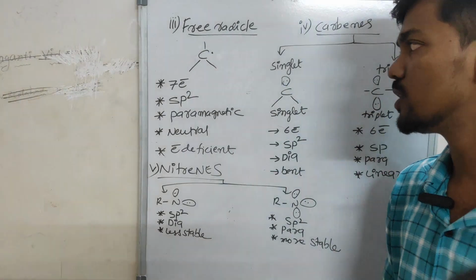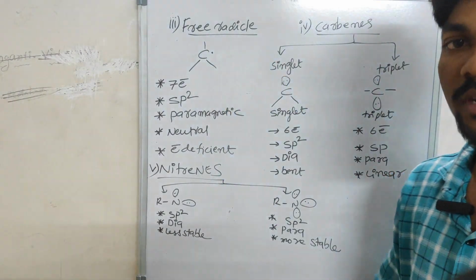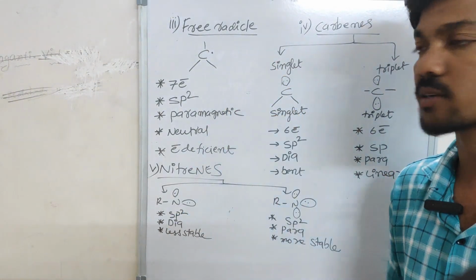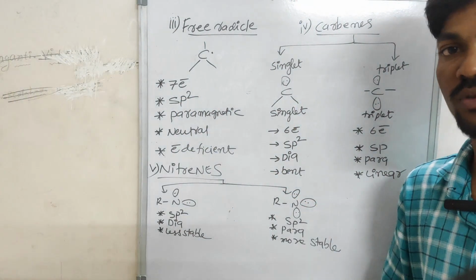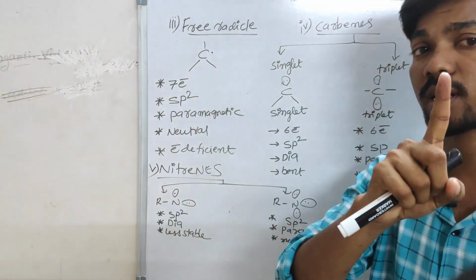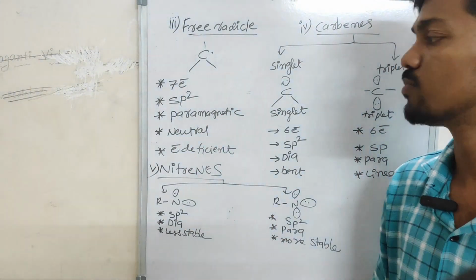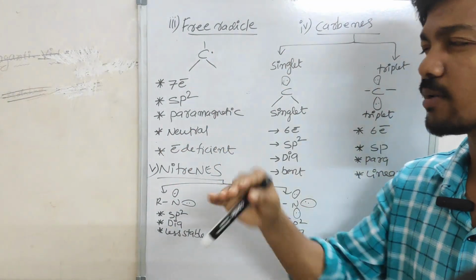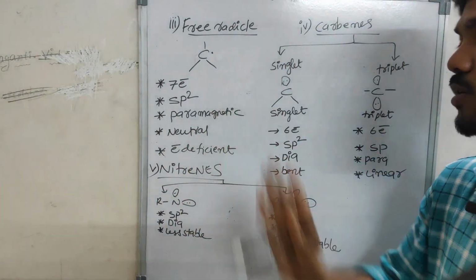I already told you, it is not completely negative. It means not exactly 8 electrons. That's why it undergoes sp2 hybridization. One unpaired electron is there, which means it is paramagnetic. It is neutral, not negative, not positive. So it is called neutral.